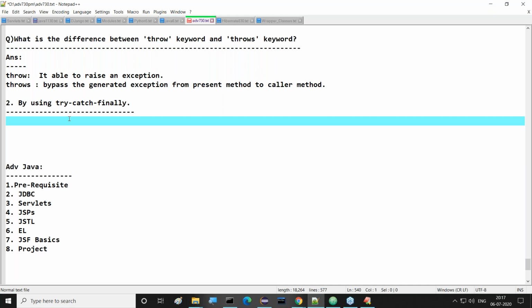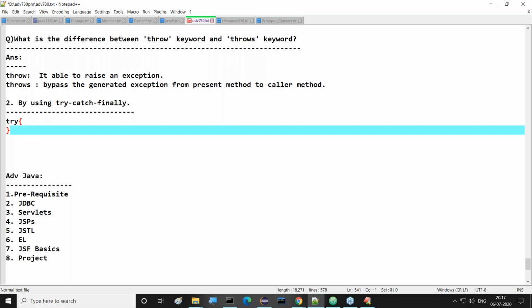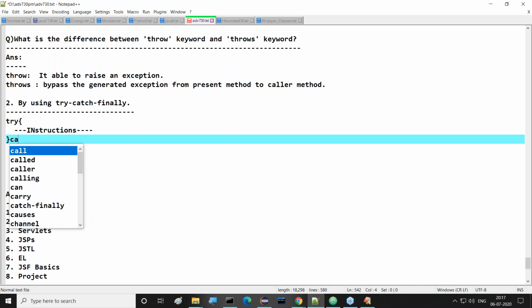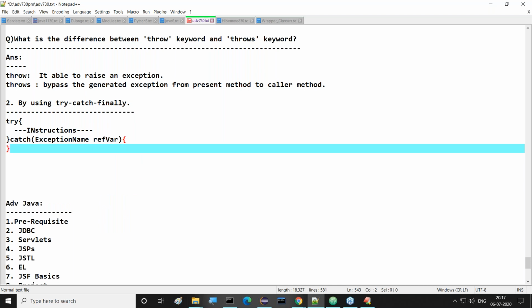That's okay, guys. Good. But how are we able to use the try catch finally? What is the syntax? The try catch finally syntax is like this: the try block is available, here we are having a set of instructions. Next one is the catch block, with a reference variable of the exception. Next one is a finally block.